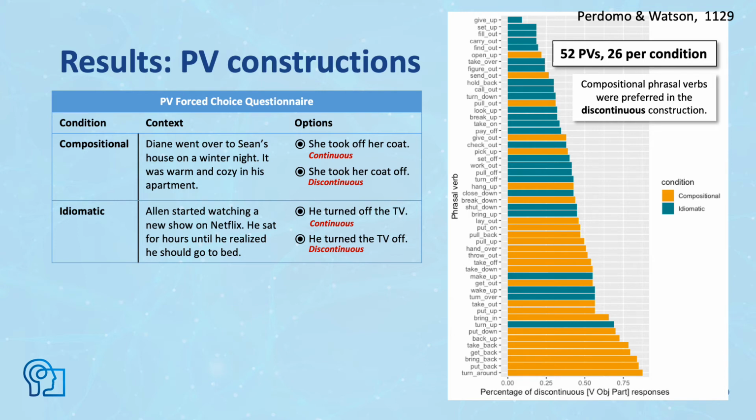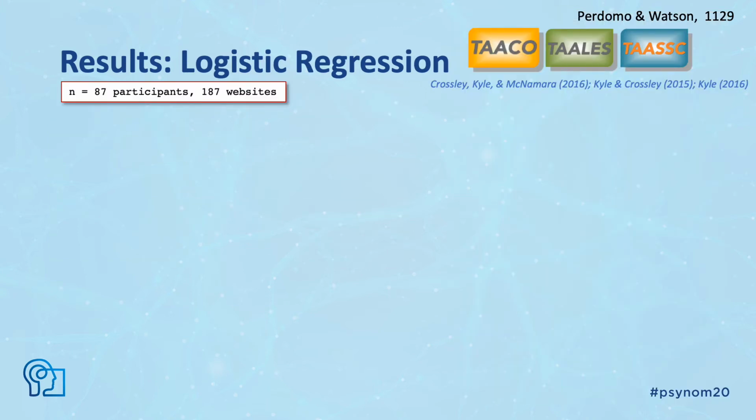Next, we assessed whether the quality of text from websites M-Turkers frequented affected these preferences. We asked M-Turkers about their favorite websites, and we pulled text samples from each of those websites. Then we ran those texts through natural language processing tools for cohesion, lexical sophistication, and syntactic sophistication. Finally, this was run in a principal component regression using the phrasal verb constructional data.